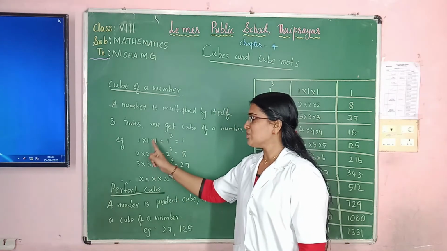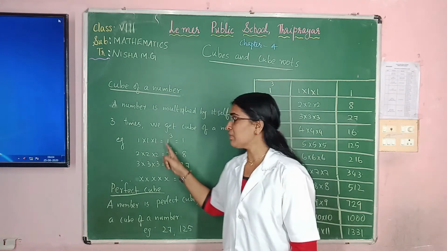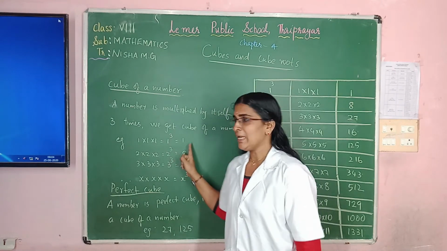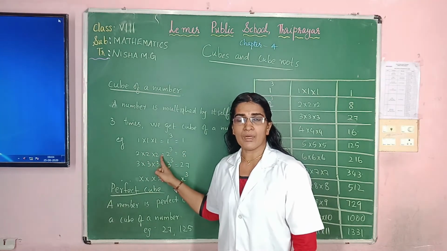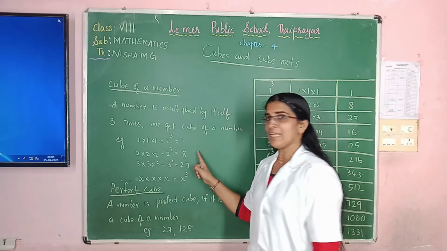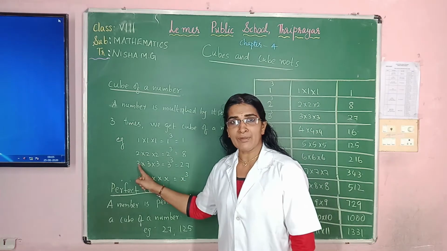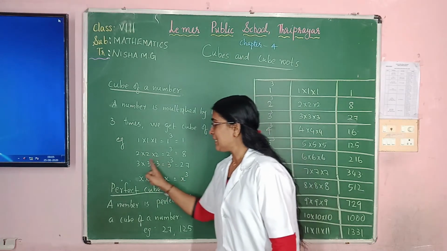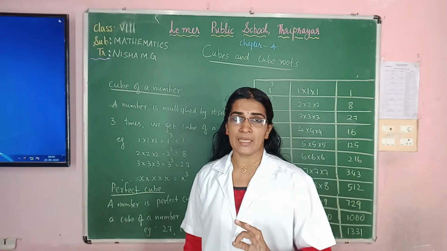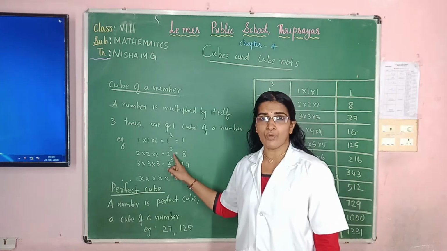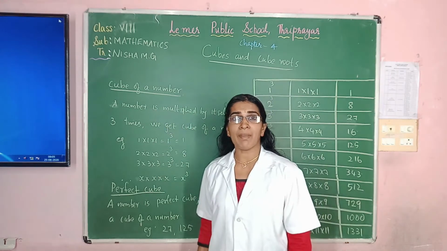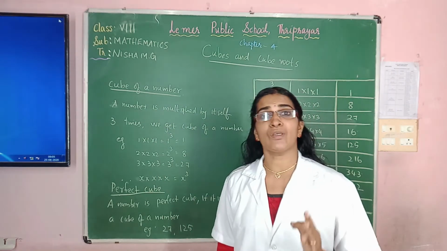So 1 into 1 into 1, 1 cube. How to read? 1 raised to 3 or 1 cube. What is the result? 1. Next, 2 into 2 into 2. How to read? 2 cube. 2 multiplied how many times? 3 times. And what is the result? 8. Next example, 3 into 3 into 3. Here 3 is multiplied how many times? 3 times. We will get the cube of 3. How to read this? 3 cube. And what is the result? 27. So a number multiplied 3 times gives a cube.